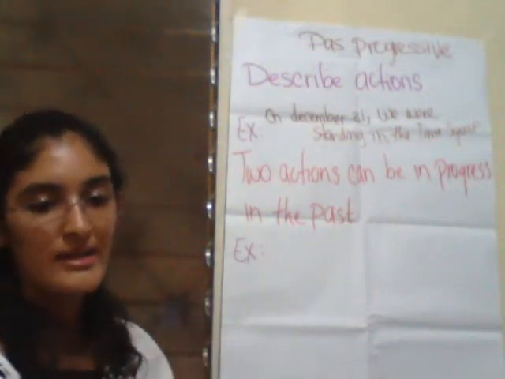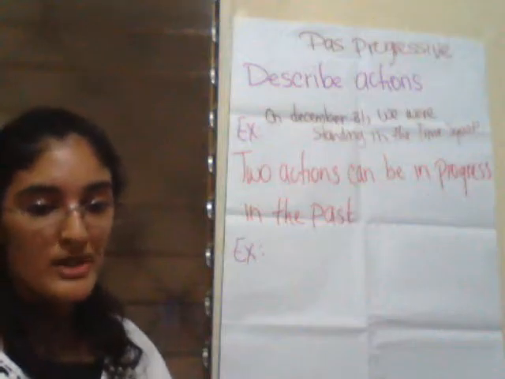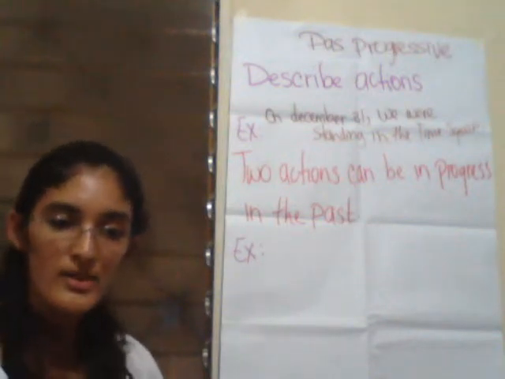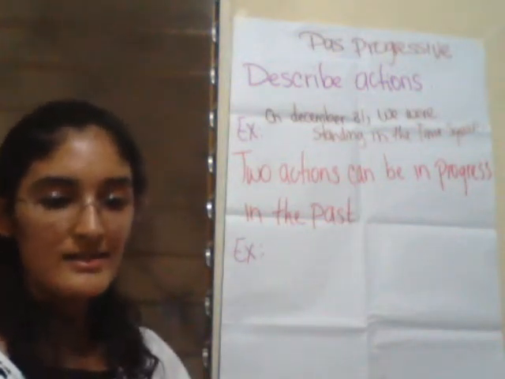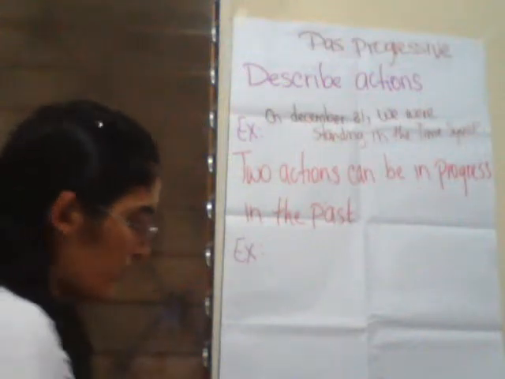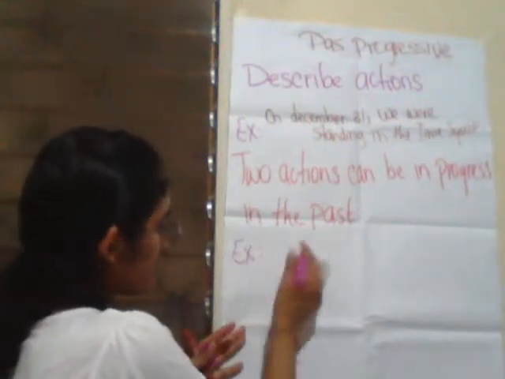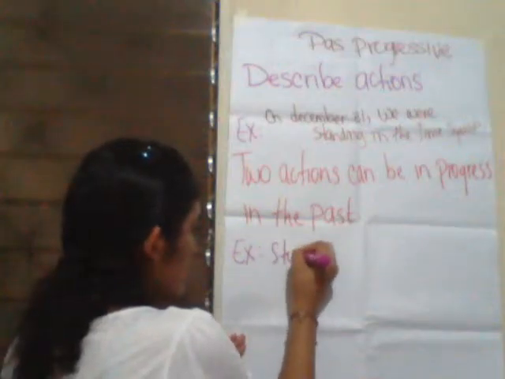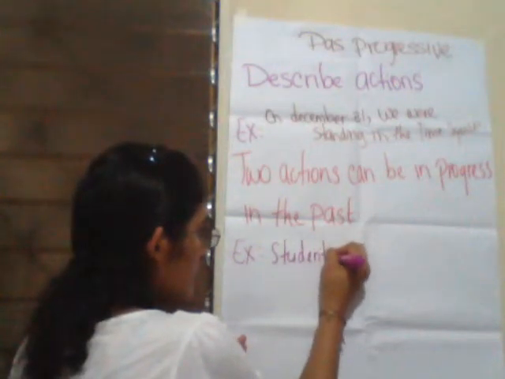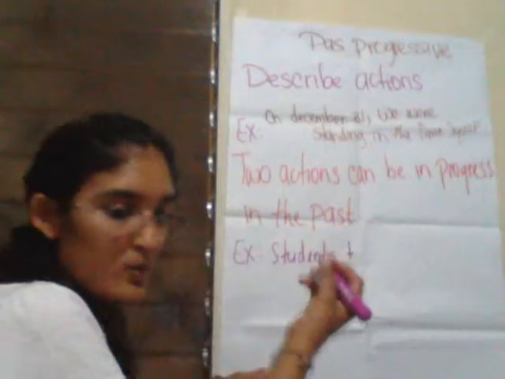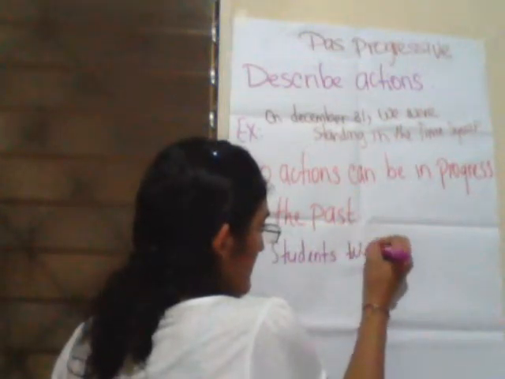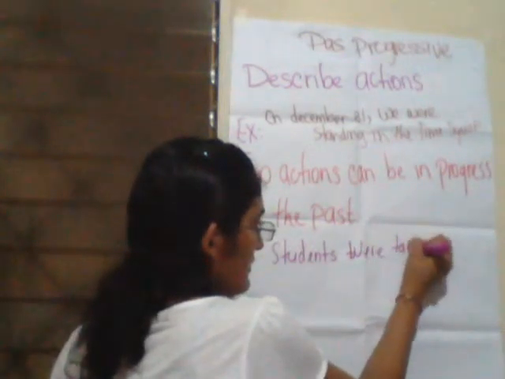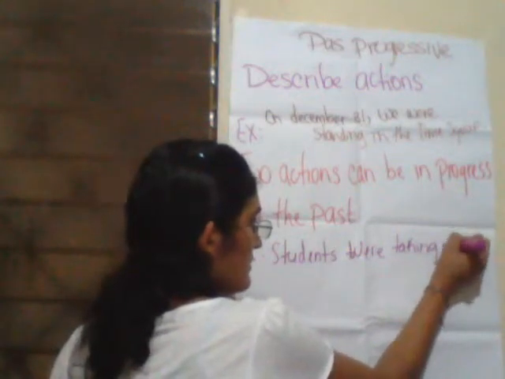Two actions that happened in the past can be in progress simultaneously. Example: students were taking notes.